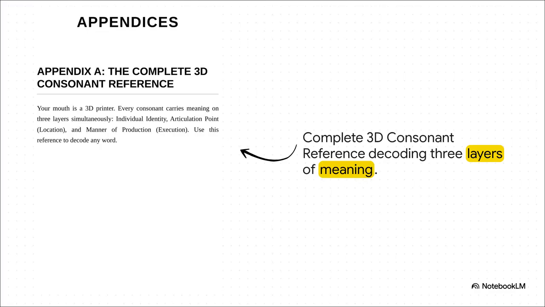This shows just how deep this code actually goes. If you look at the reference atlas on the site, every single consonant carries meaning across 3 distinct layers simultaneously. First, you have the individual identity of the letter. Second is the articulation point, meaning exactly where in your mouth the sound is geometrically formed, like your lips versus the roof of your mouth. And third is the manner of production, how the air is actually being manipulated. Is it stopped? Is it flowing, radiating? These 3 layers instantly converge to create objective, structural meaning.